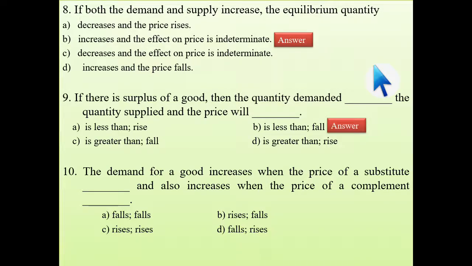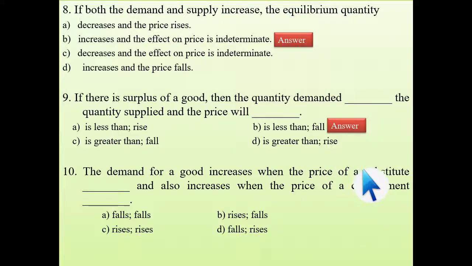Okay. Next question. See, the demand for a good increases when the price of a substitute, what will it be? I have just discussed in the previous slide. See, the demand for a good will increase, that means the demand of the substitute will decrease. Demand of the substitute decreasing means price will increase because price and demand have an inverse relation.